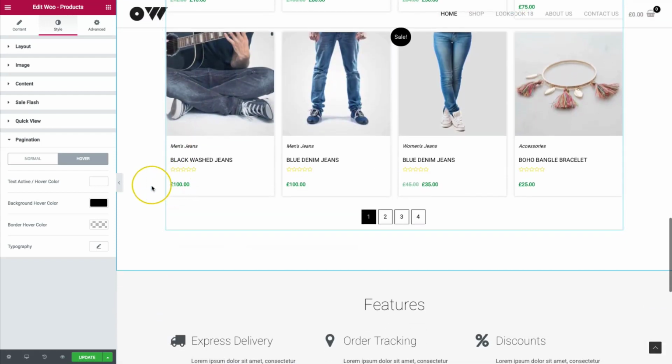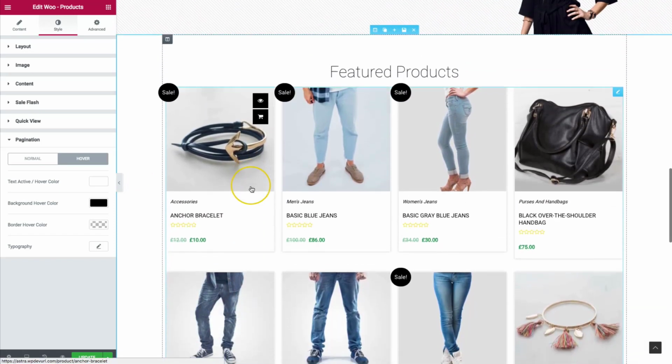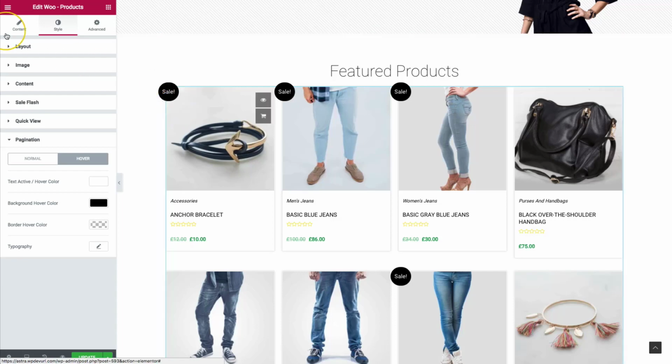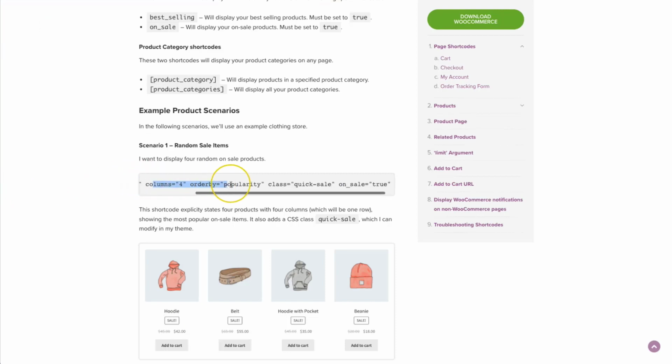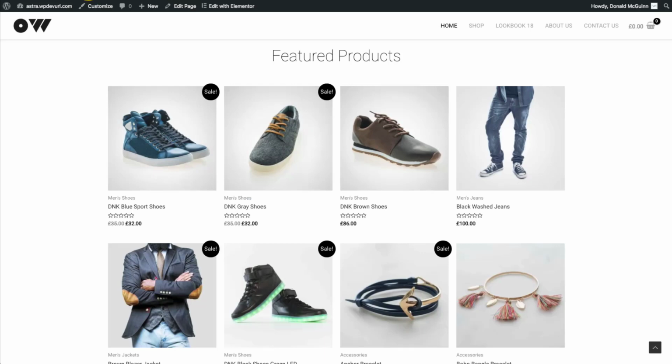So this is a very great way to show all of your products, no matter what products you want to show. Certain products, featured products, things of that nature. You can always show those products very easily. No more short codes. We don't have to do the Google search, and we don't have to go here and find more short codes. Find out what it is. We're not able to change the flash. We're not able to change the sale. We can't change those words.